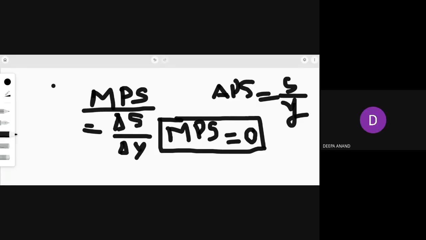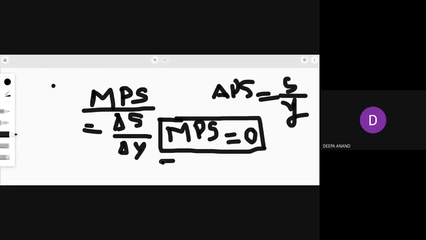Okay, let us see how it is possible and how it is not possible. What is marginal propensity to save? Your income is changing. What does this particular statement mean? Your income has changed and you have not saved it. MPS is equal to 0 means your income has increased.